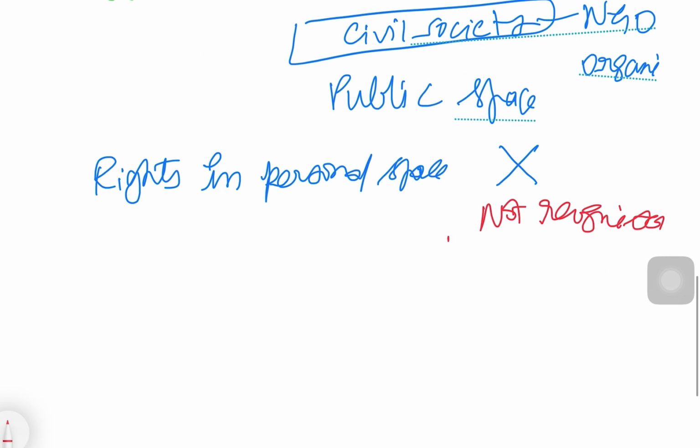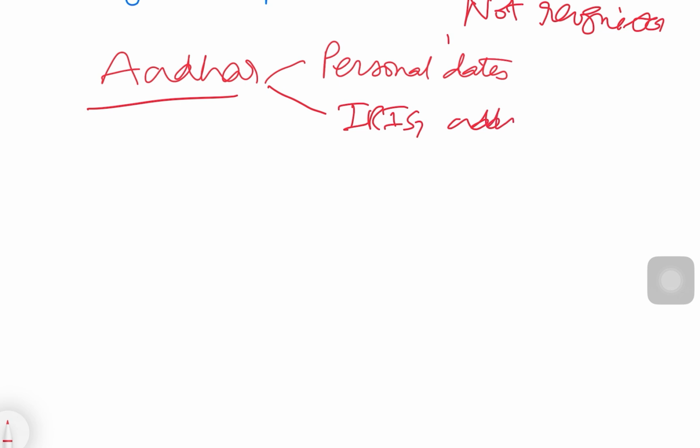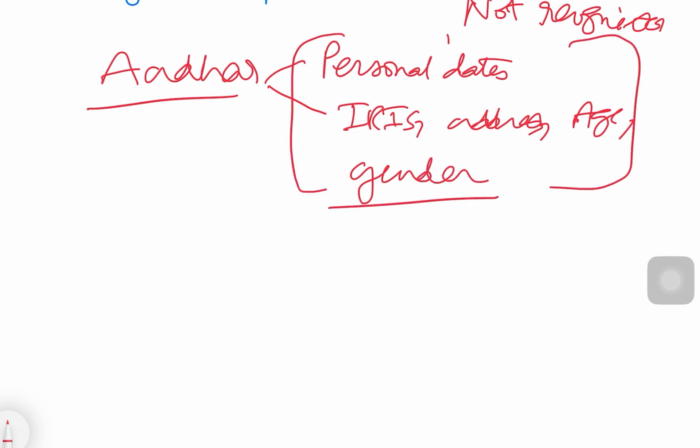So when the government came up with the concept of Aadhaar, they wanted to capture all personal data, including your iris, address, age, and gender details. The government wanted to capture all this information.